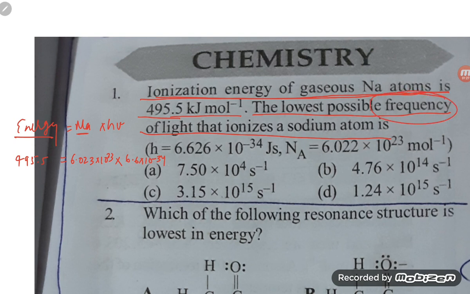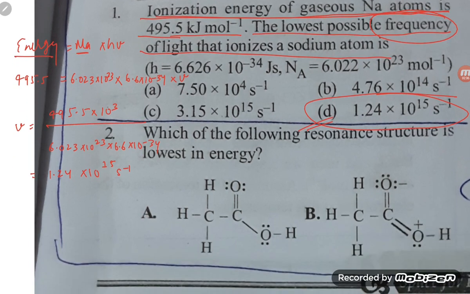They are asking for the frequency, ν, so we can solve it. ν equals 495.5, converted from kilojoule into joule, so × 10^3, divided by 6.023 × 10^23 multiplied by 6.6 × 10^-34. Solving, it comes to 1.24 × 10^15 per second. You can match it: option D is matching.